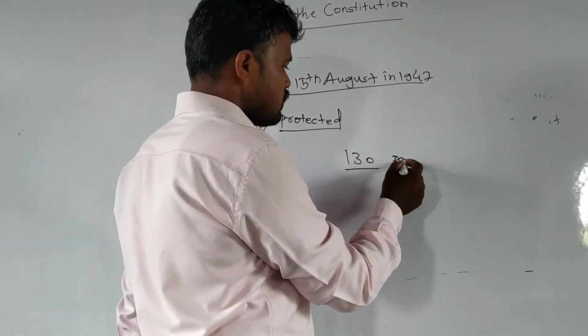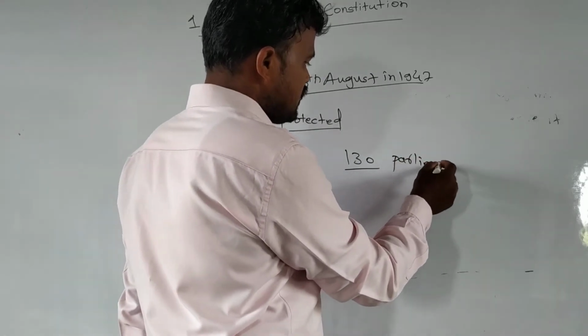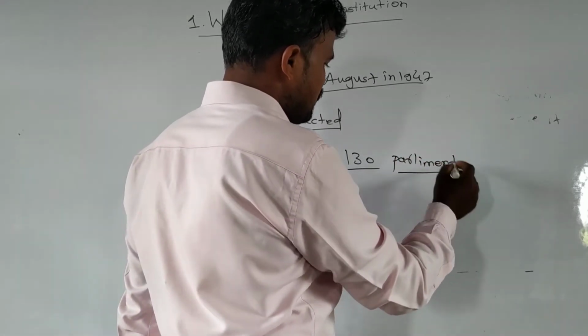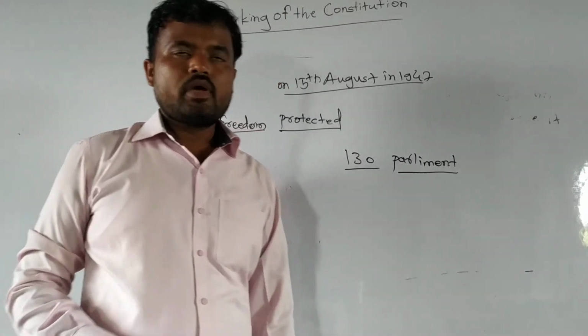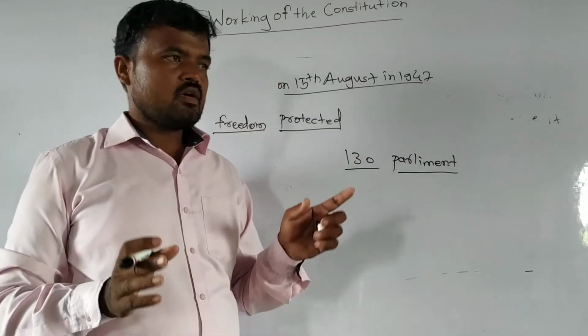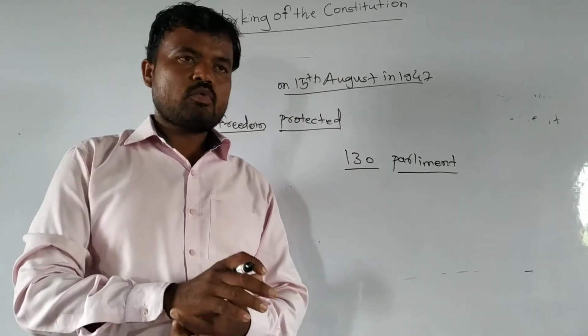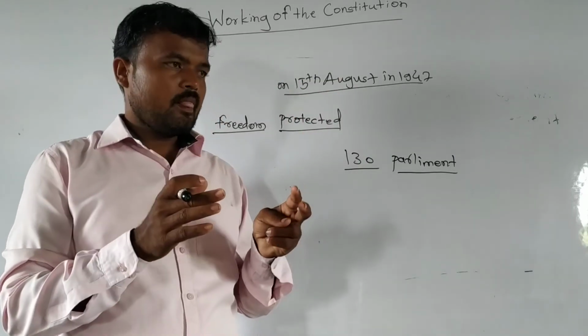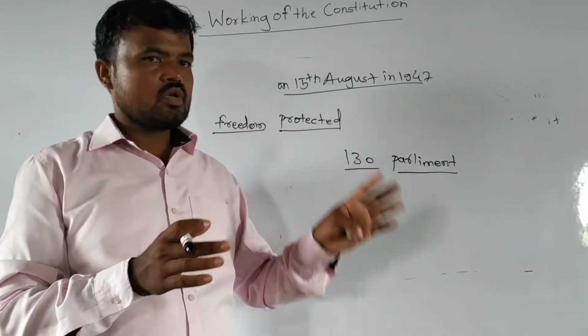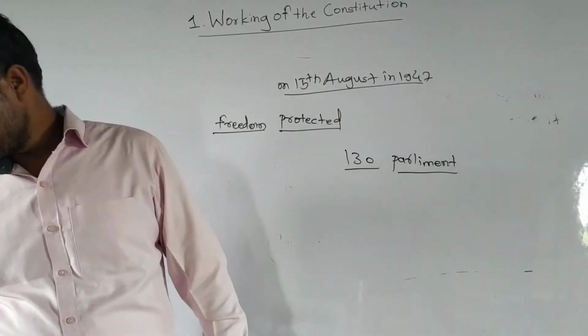So why? Because in India a democratic or republic system is going on, where people elect a few representatives, and these representatives go to the parliament and work for the people, work for the country, and develop their particular region. So it is the main important thing.